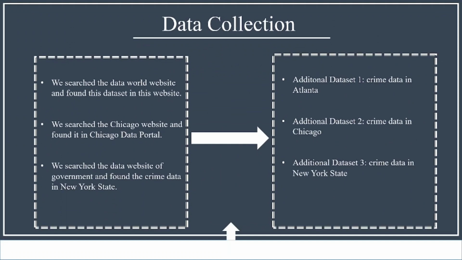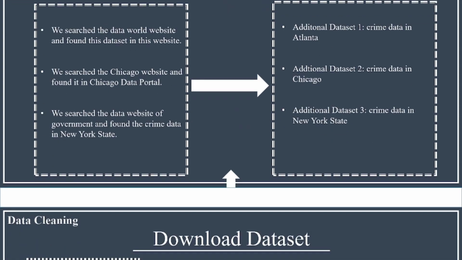There are also 3 additional datasets: crime data in Atlanta, crime data in Chicago, and crime data in New York State. We searched the Data World website and found this dataset. We found the crime data in Atlanta in this website. We also searched the Chicago website and found it in Chicago Data Portal. The third dataset, crime data in New York State, is found from the data website of the government.